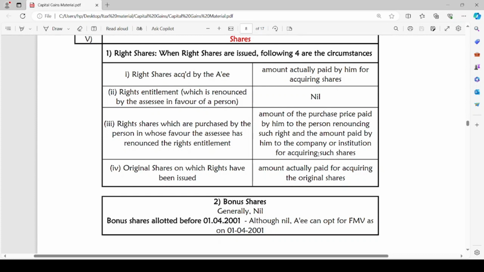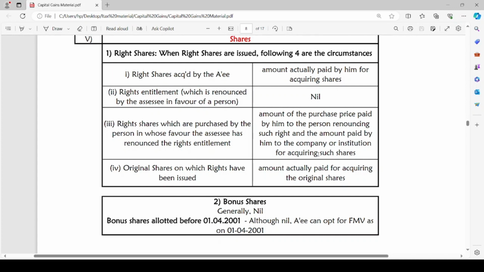But there might be cases where the rights entitlement is renounced by the assessee in favor of a person. Whatever right shares the assessee is eligible to acquire are now being renounced. The right is being transferred to some other person by the assessee.